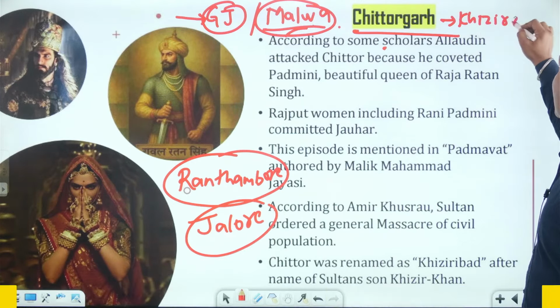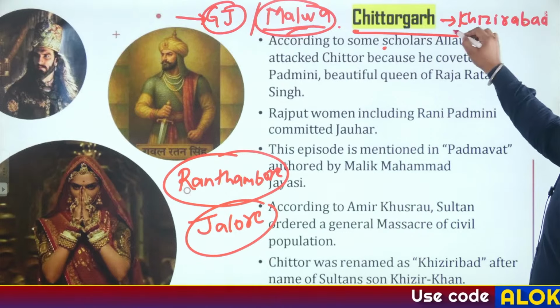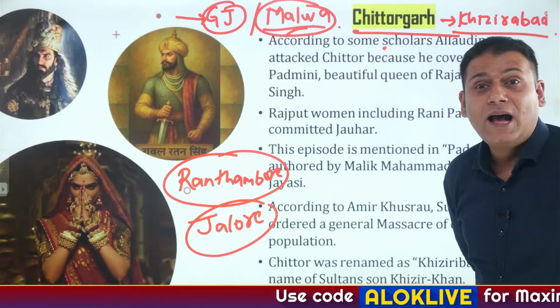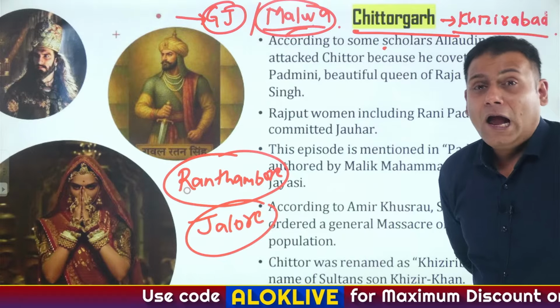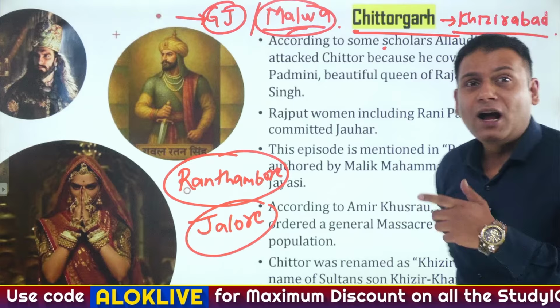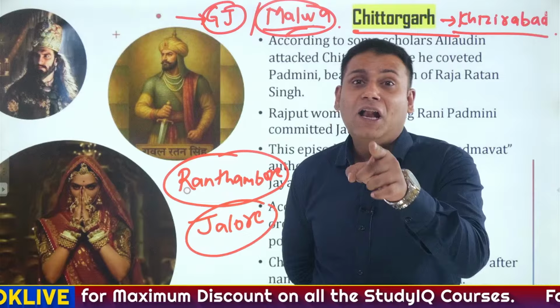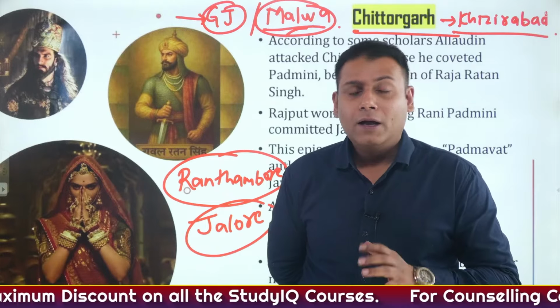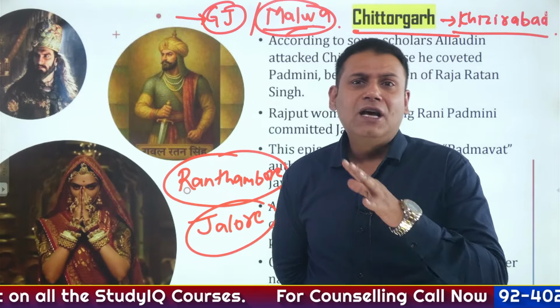Why was it named Khizirabad? Because Khizr Khan was appointed as the governor of Chittorgarh. And who was Khizr Khan? Khizr Khan was one of the sons of Alauddin Khilji. Correct? The general massacre was done in the region of Chittorgarh.